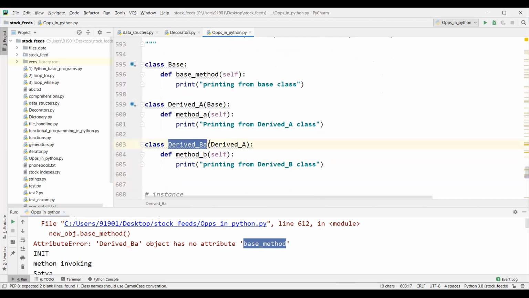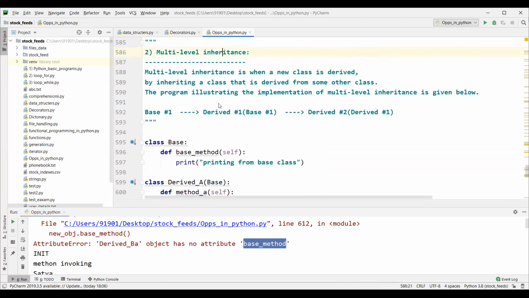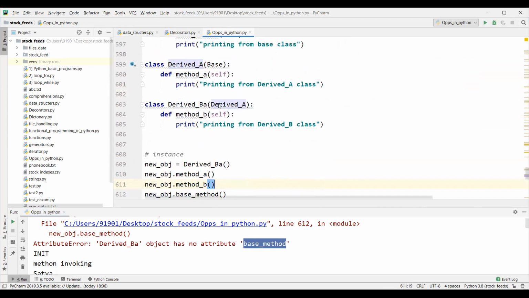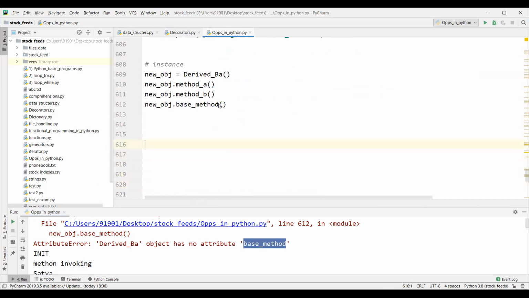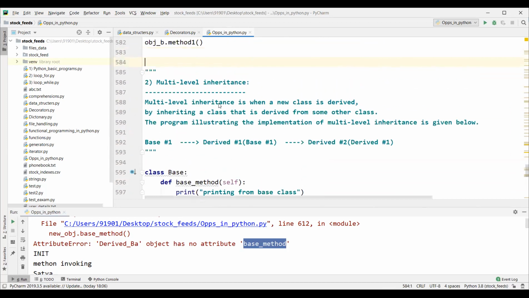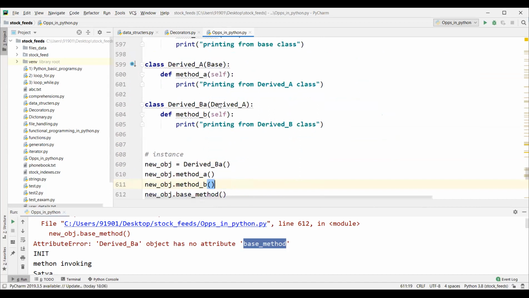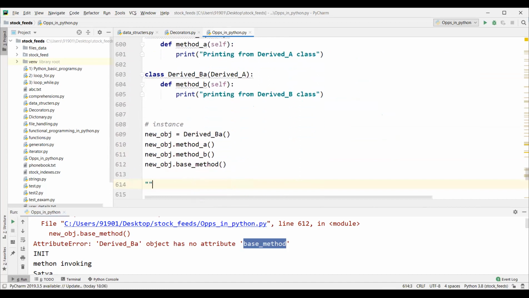We are defining a class and inheriting here. Whatever class we are inheriting, this is also inheriting from some other class, right? So that's what we are saying here. That is multi-level inheritance. All right. So now next is multiple inheritance. Third concept is